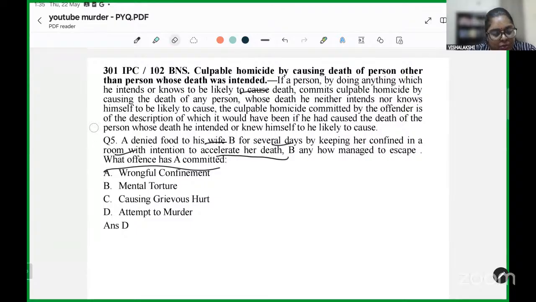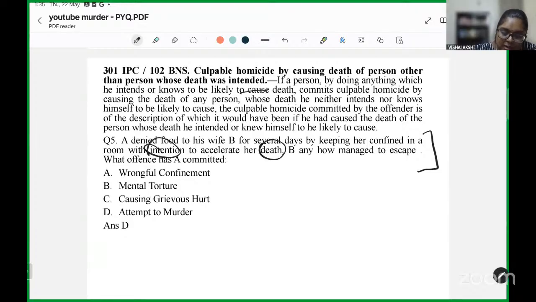Now, one more thing that I wanted to state here is that please note the tonality of the question. Most often, answers are in the question. The words used imply, and there is a reason they have been used, and they hint at the answer which is expected from you.